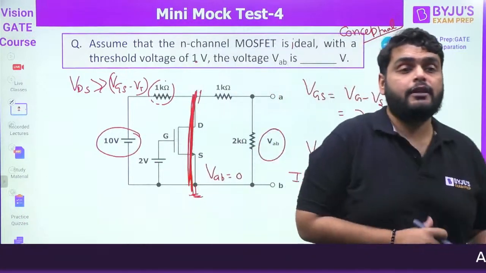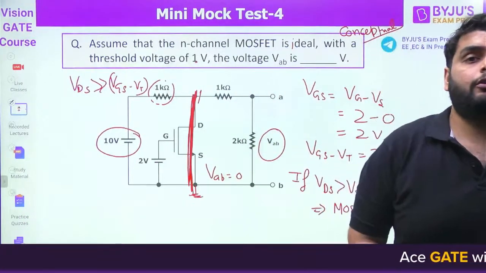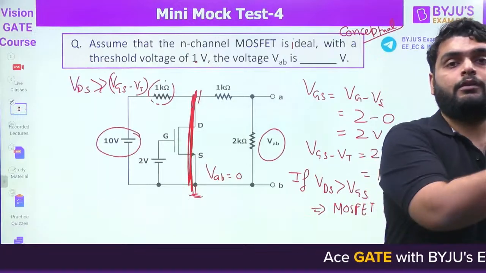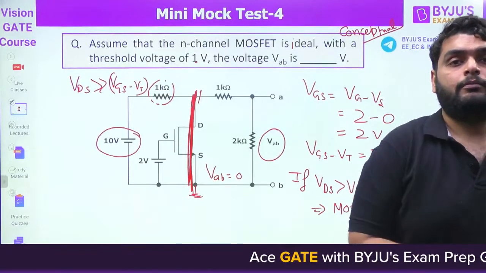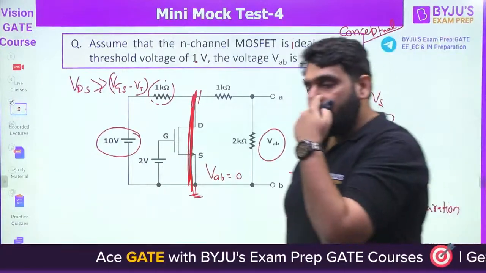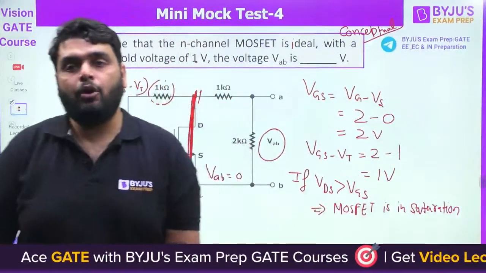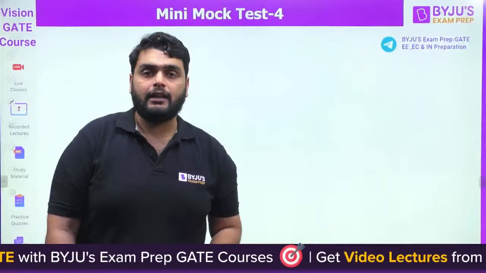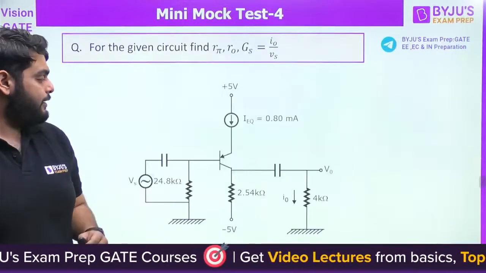So correct. Surajit has given the right answer, and the explanation is also correct. Absolutely correct. Okay, understood this concept? In case of saturation, you can replace the MOSFET by a short circuit. In case of the triode region, you can replace it by a resistor.